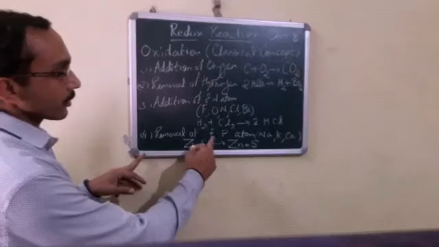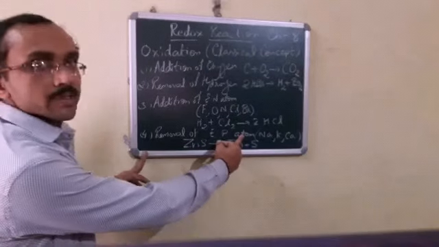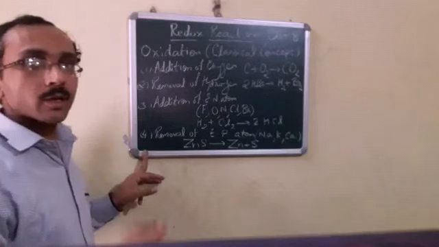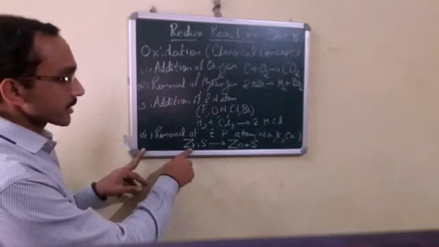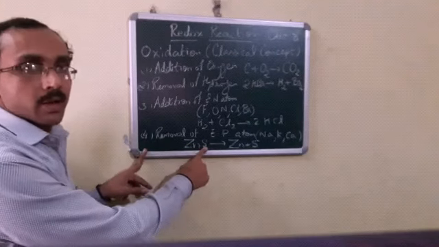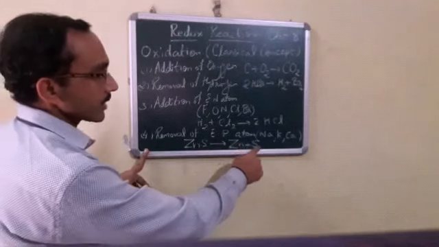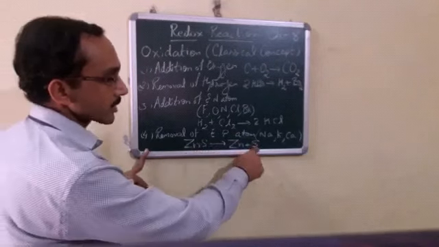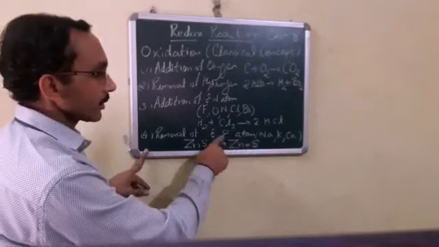Next is removal of electropositive atom from any substance. Electropositive atom might be sodium, potassium, calcium, magnesium, or any metal. Here we are taking zinc sulfide. In case of zinc sulfide, zinc is a metal and sulfur is a non-metal. After the reaction, it breaks into zinc and sulfur. Hence we can say that zinc sulfide is oxidized to sulfur because of the removal of the electropositive atom, that